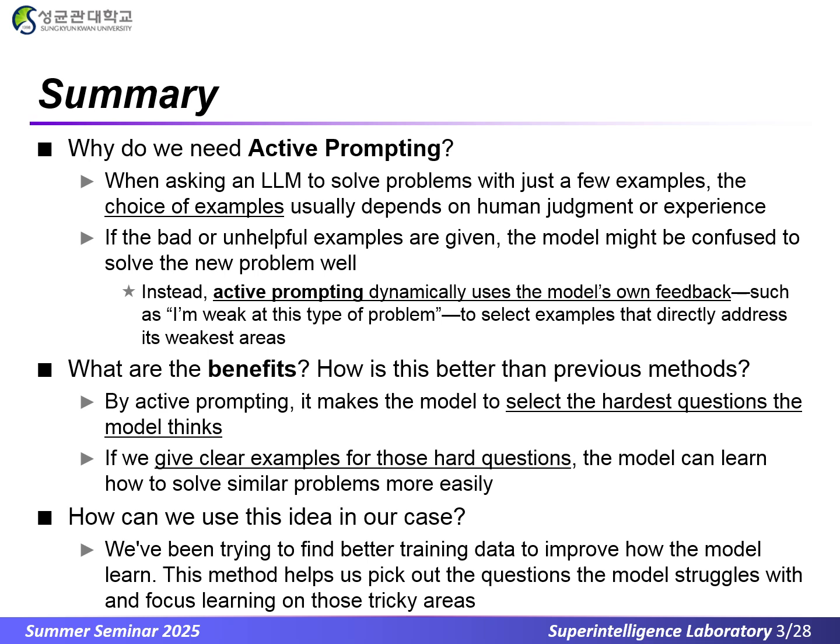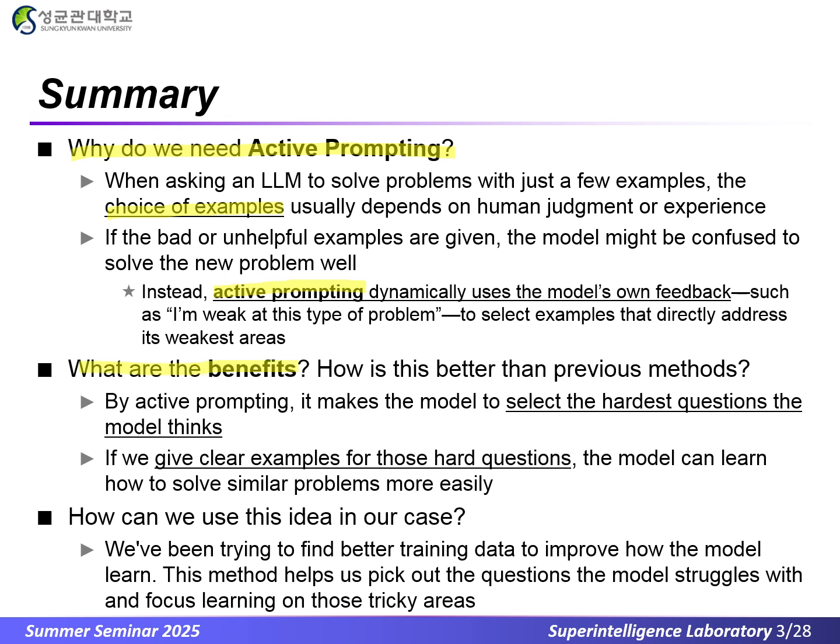On this summary slide, we answer three key questions. Why do we need active prompting? When we ask an LLM to solve problems with just a few examples, the choice of examples typically relies on human intuition. If those examples are poor or unrepresentative, the model can get confused and fail to solve new problems. Active prompting instead taps into the model's own signals, its uncertainty, to identify which questions it struggles with, and select better prompts. What are the benefits?